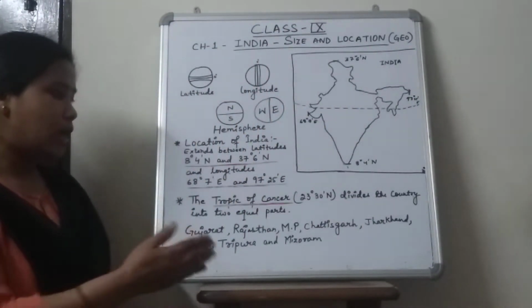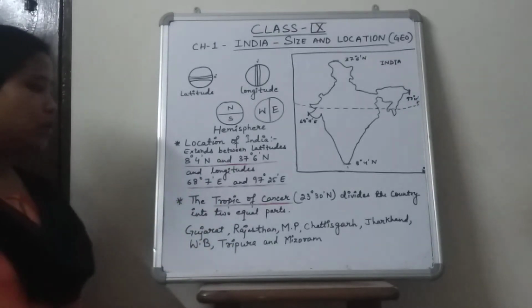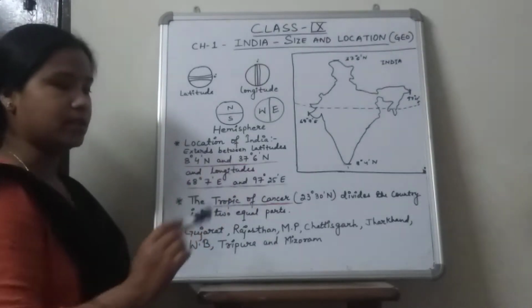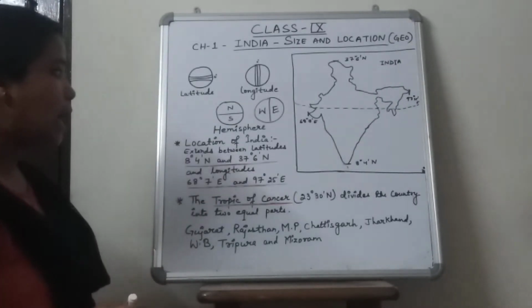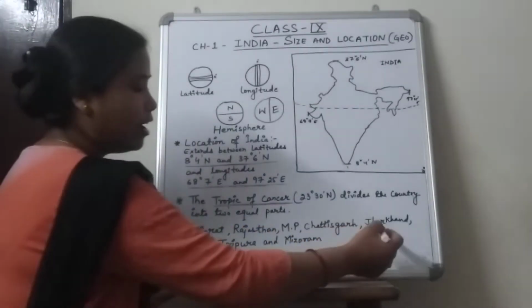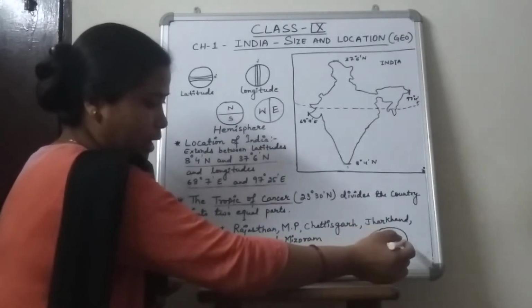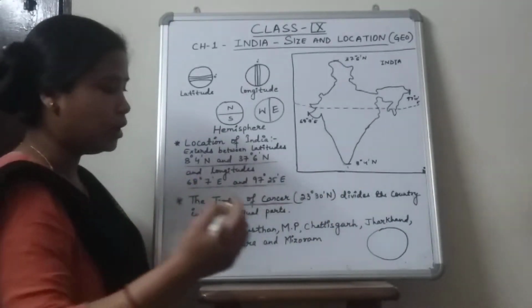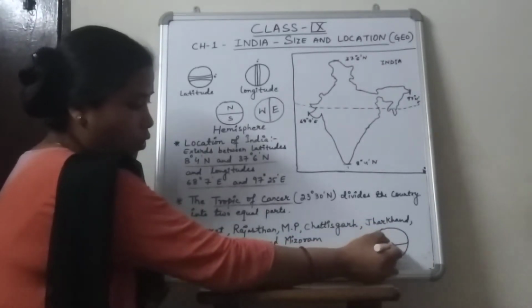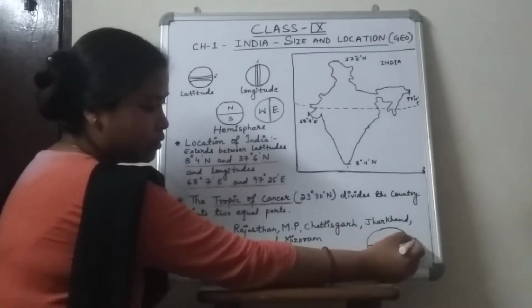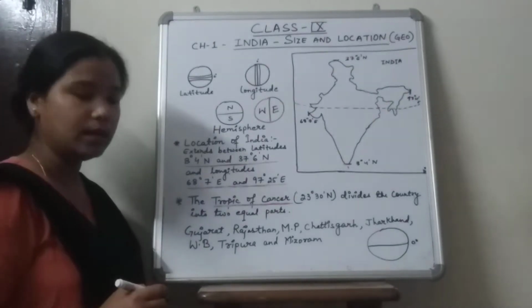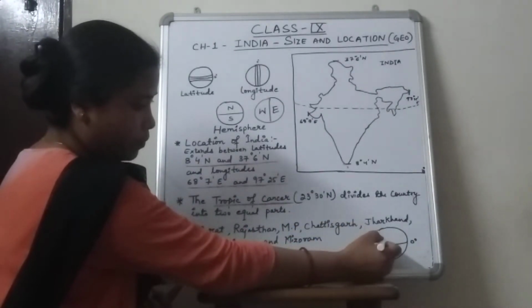Okay, now we'll be moving toward the next topic, that is the Tropic of Cancer. You all know that on our earth we have three important latitudes. You all know about the 0 degree latitude, which is known as the equator.